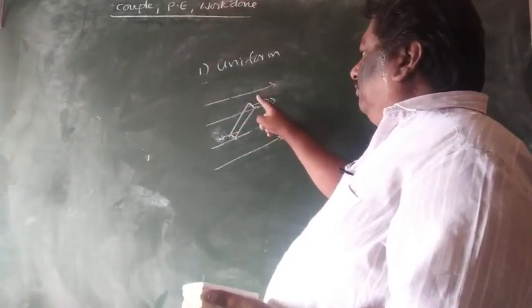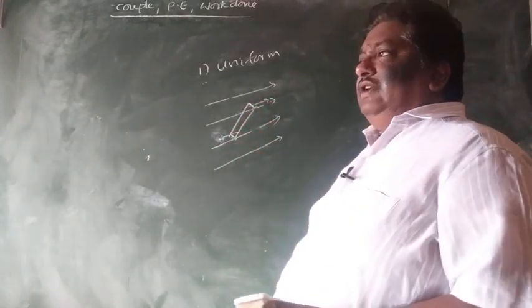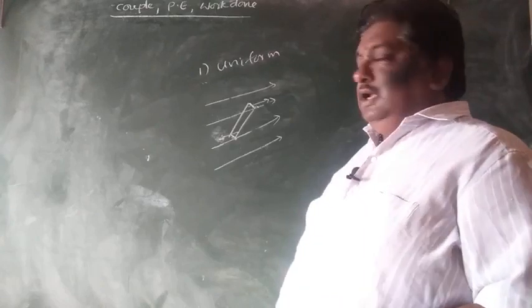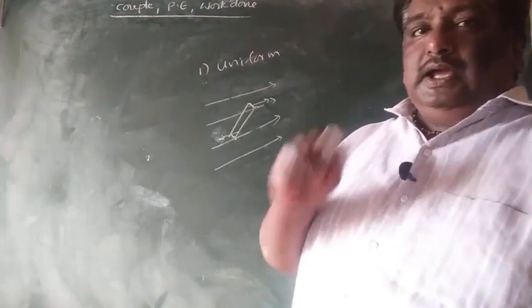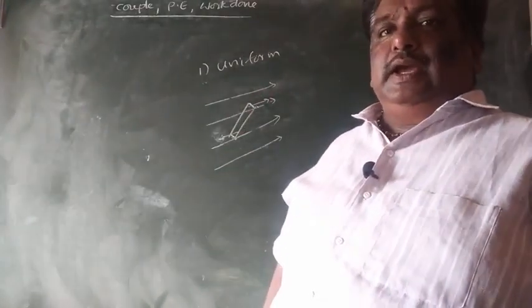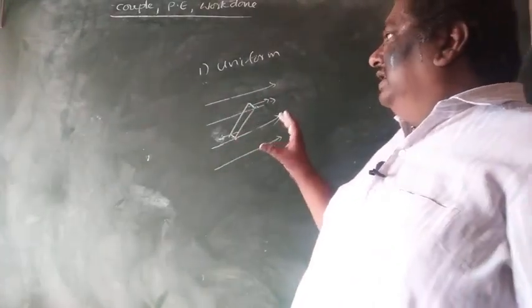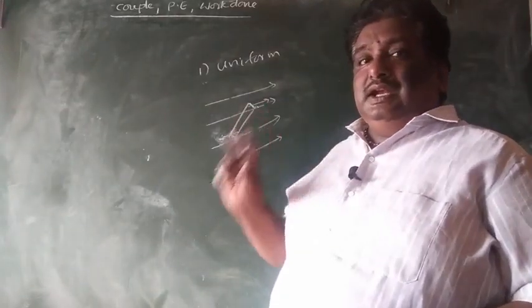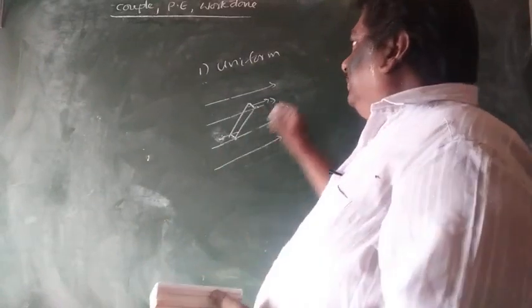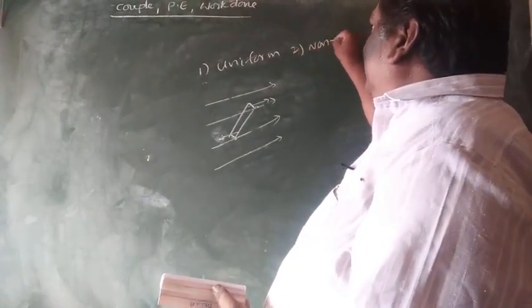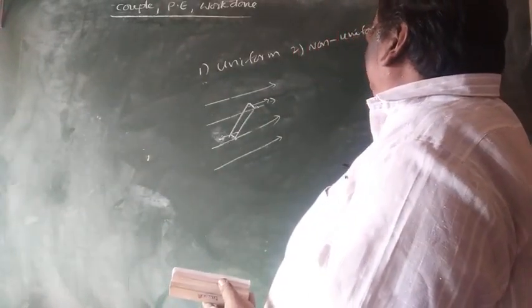But here the forces are equal and opposite, that's why the net force is 0. But it experiences a turning effect. So if a bar magnet is suspended in a uniform magnetic field, it experiences only net torque, no net force is acted. Suppose a non-uniform magnetic field is taken.